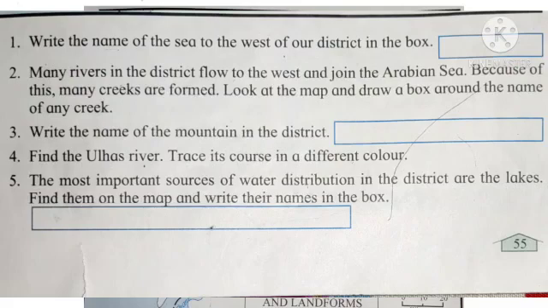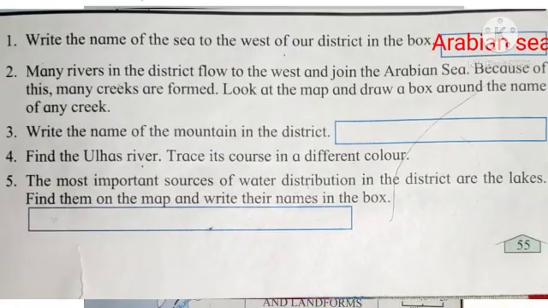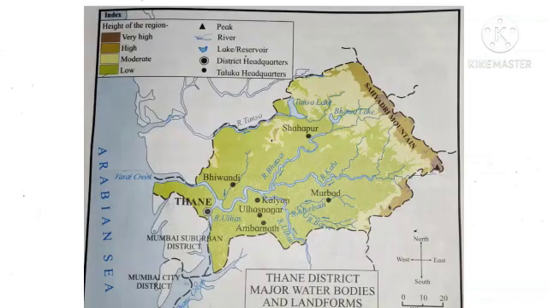Question number 1. Write the name of the sea to the west of our district in the box. Answer: Arabian Sea. Number 2. Many rivers in the district flow to the west and join Arabian Sea. Because of this, many creeks are formed. Look at the map and draw a box around the name of any creeks. Answer: Vasai Creek.